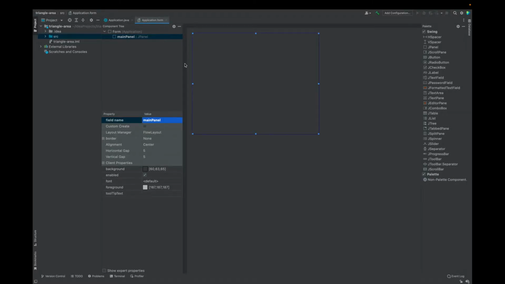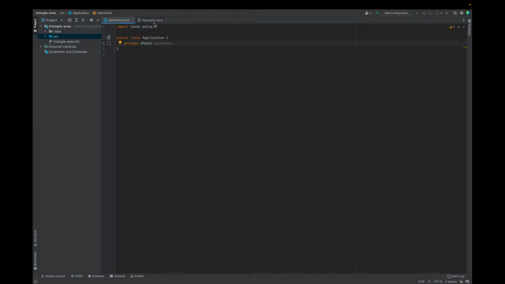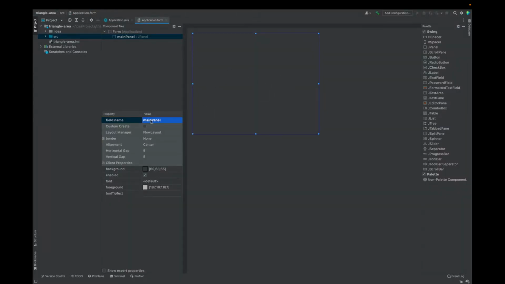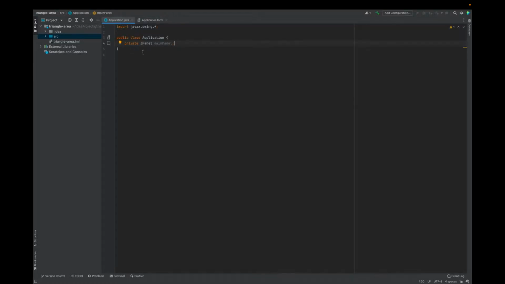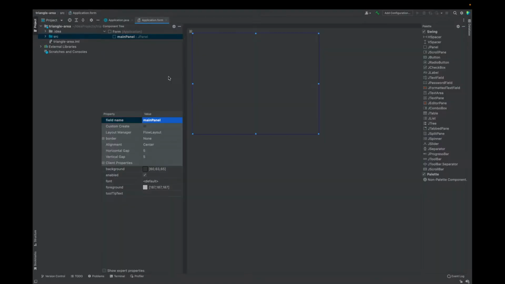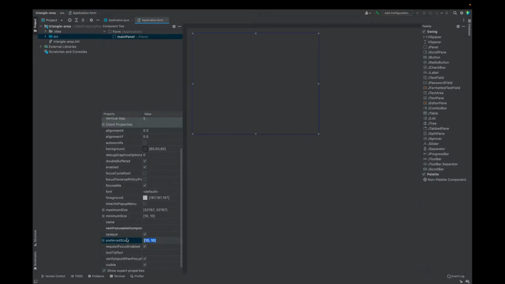Now creating this form created a .form file, and it created the application.java file. As soon as I put a panel on here and gave it a name, if you go to application.java, it automatically created the public class called application, same name as the form, and it created a field, private JPanel mainPanel. What we need is several components to go onto this frame, but show expert properties down here. You want to click this, and what I'm going to do is set the preferred size, let's say 100 by, set the minimum to the same thing. Doesn't make any difference, but that's basically what I want it to look like.